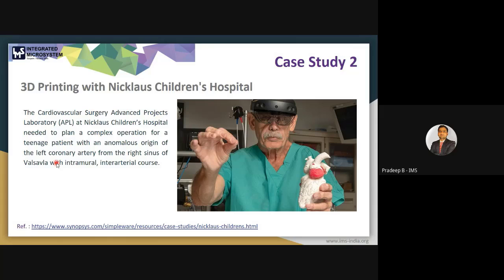For this case study, the cardiovascular surgery advanced project laboratory at this Nicholas Children's Hospital needed to plan a complex operation for a teenage patient with an anomalous origin of the left coronary artery from the right sinus of Valsalva with intramural and intraarterial courses.